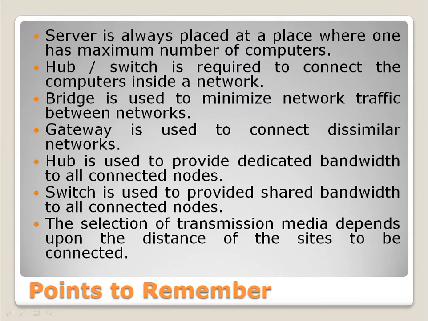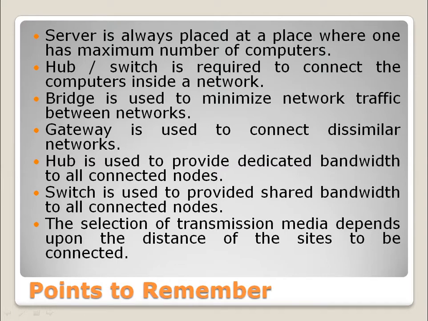And the most important point in this is that the selection of transmission medium depends upon the distance between the sites to be connected. There might be a question for you to select the most appropriate transmission medium to connect two sites.